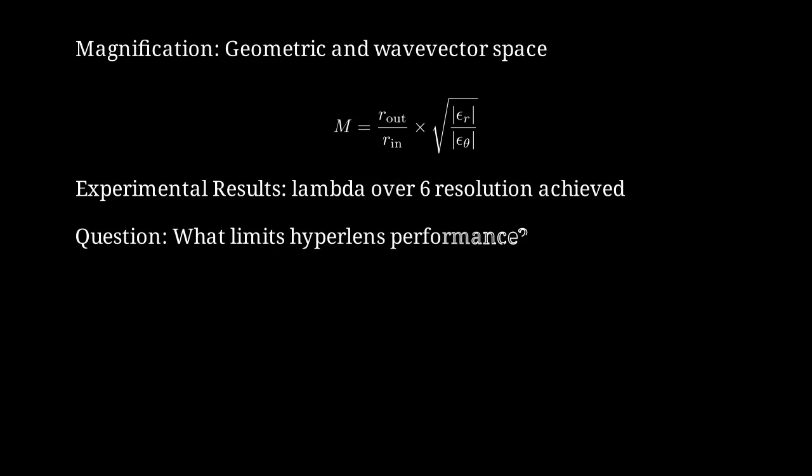What limits hyperlens performance? The main factors are material losses, fabrication imperfections, and impedance matching at interfaces. Metal layers have ohmic losses that attenuate the signal, especially for the highest K modes that require the longest propagation paths through the lossy medium.